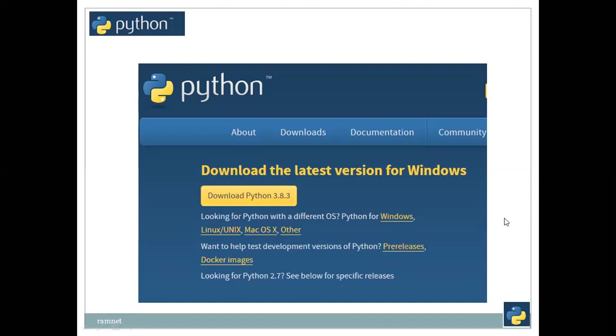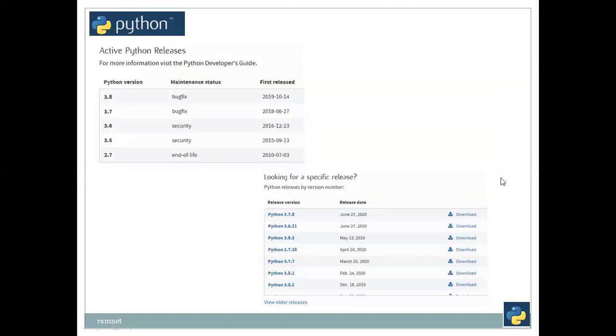But currently the Python available is 3.8.something, which can definitely be installed on Windows, no problems at all. People who are coming from a Windows background can install it on Windows. Linux and Unix already have it, and on macOS we can definitely install it. A Docker image is also available. You can install it in Docker, and you can run it in any cloud as well. It's possible.